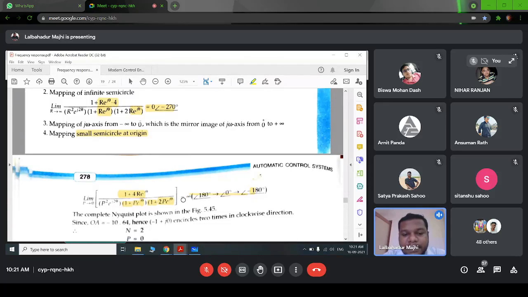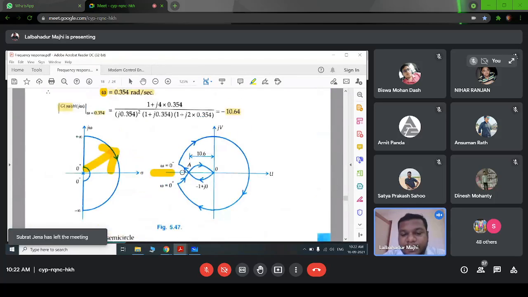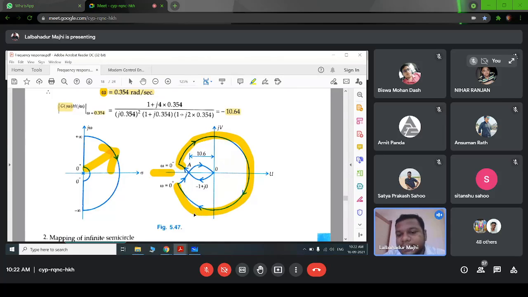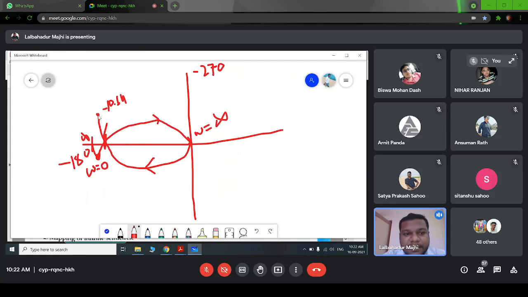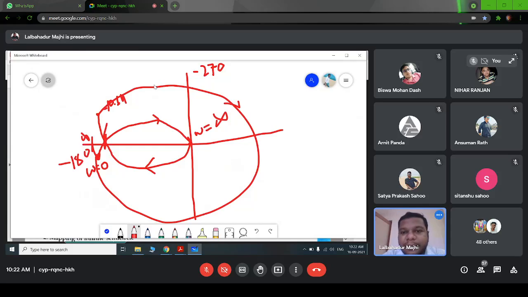So 1 by 0 is infinite, and for 2 theta the angle goes from plus 180 to minus 180. So the direction is this one, because we are going from plus 180 to minus 180. This will be our Nyquist contour.